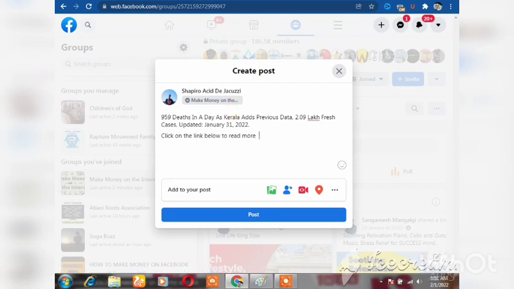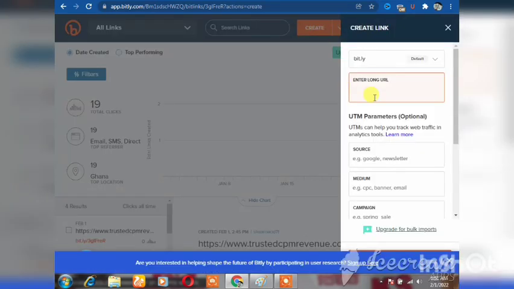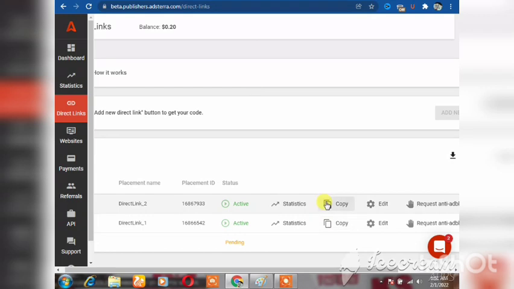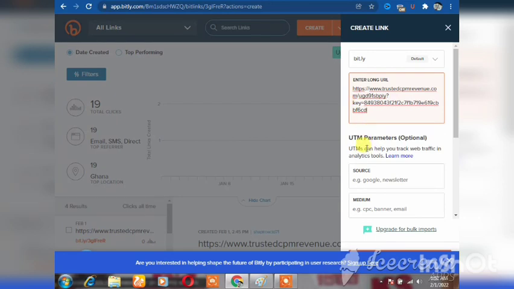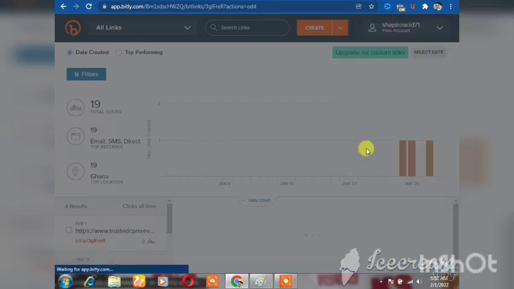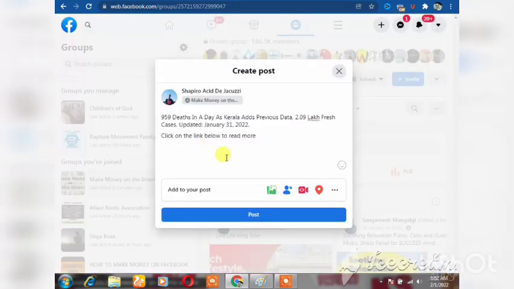Then where is our link? Let's go back to our link. Okay, so this is our link that we just pasted here. Where's our link? Oh, let me go back to Adsterra. Let me get the link back here, and go to bit.ly and paste the link there, and enter. Okay, so let me just copy the link back. Okay, go back to Facebook, then paste the link here.